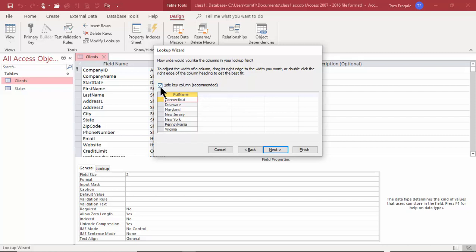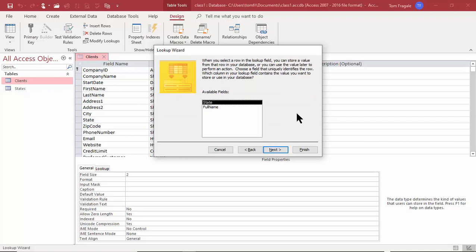Okay. Now this screen means when I click on that pull down, do I actually want to see the abbreviation? Yes, I do. So let's uncheck it where it says Hide Key Column. Now this is also where I can change the length of those fields, and that would work similar to the way it works in Excel. So I'm going to come over here and get the black cross and drag it back and forth like you would in Excel, and that'll be fine. And we could do the same thing over here. Good. So I'll pick on Next.